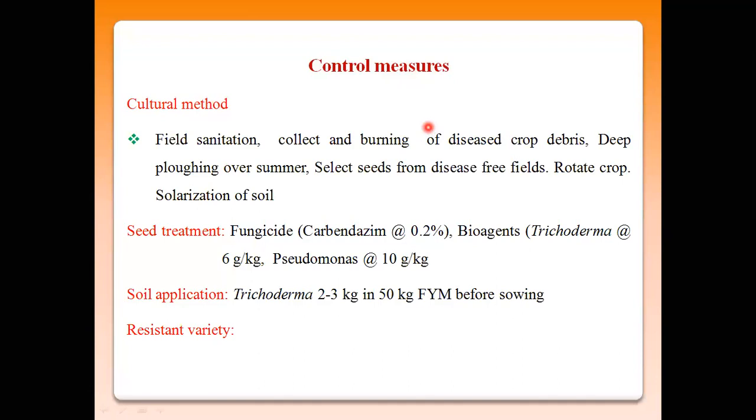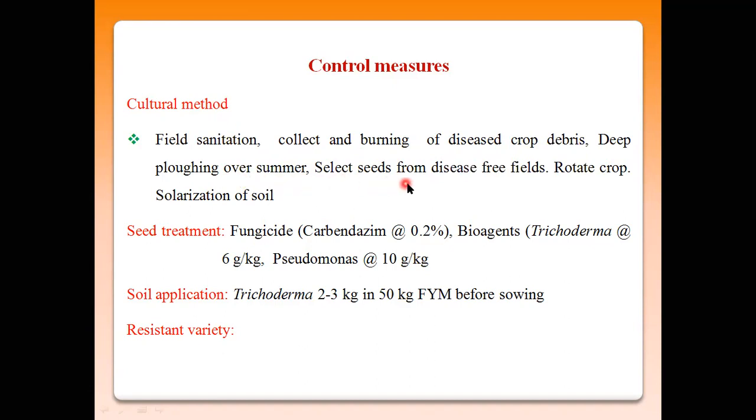Then, what are the control measures against these wilt pathogens? For example, some cultural methods: field sanitation, meaning collect and burn the affected plant parts, or locate the wilted plants and uproot them from the fields. Then deep summer plowing, because these chlamydospores survive for a number of years, near about 6 to 8 years. The chlamydospores or mycelia persist in soils, so to break the chain of these spores, plow the land in the summer months.